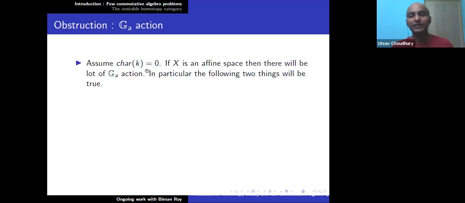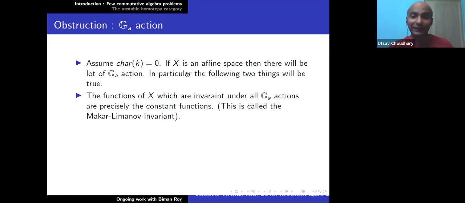G_a is the additive group, say the spectrum of K[x], but then the spectrum of K[x] has an additive structure, a plus b. For instance, if you take C, the complex numbers with the additive structure, this gives you an additive group structure. So this G_a is A1 with the additive group structure. So this is the unipotent group. In particular, the following two things will be true.